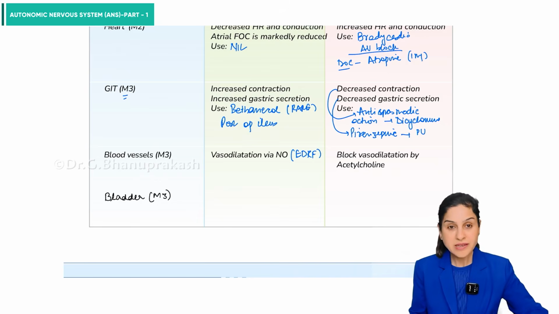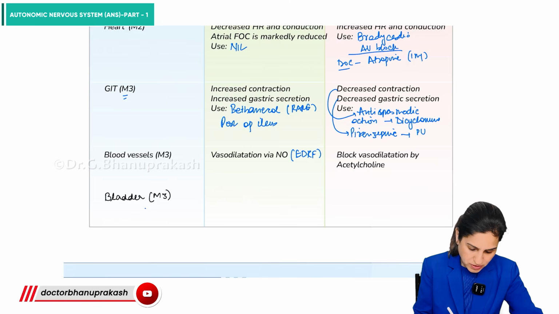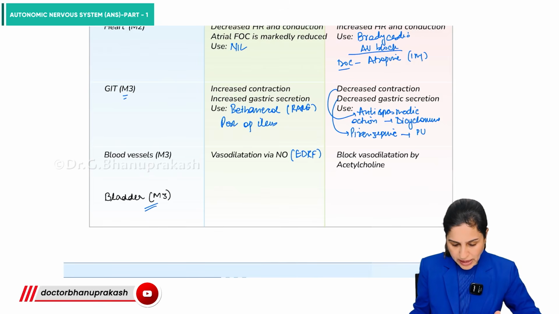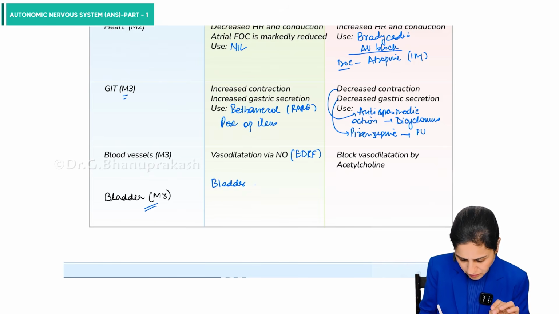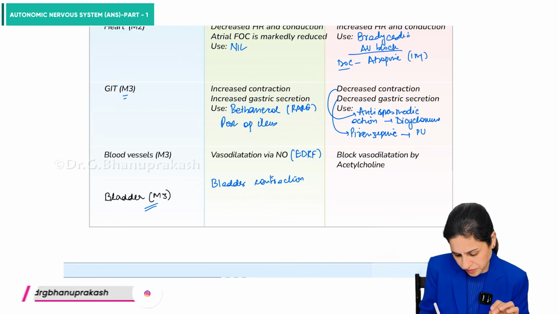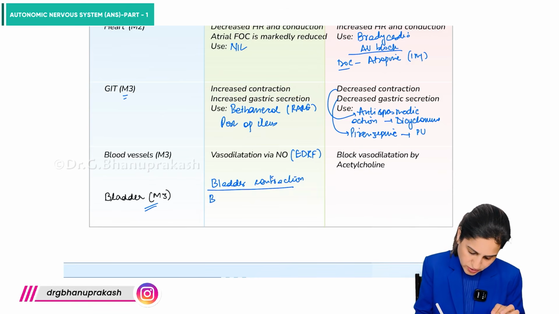Now moving on to another important organ, which is your bladder, and again they have M3 receptors, which is predominant here. So M3 receptors here will cause bladder contraction. That is the important role here.